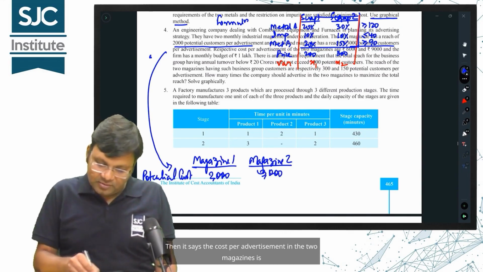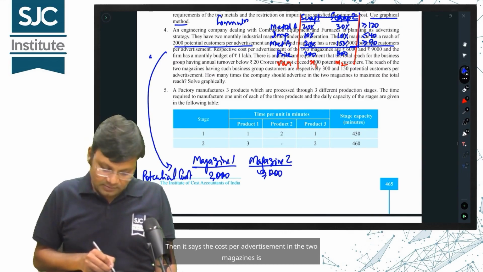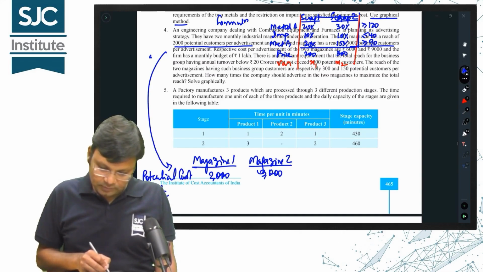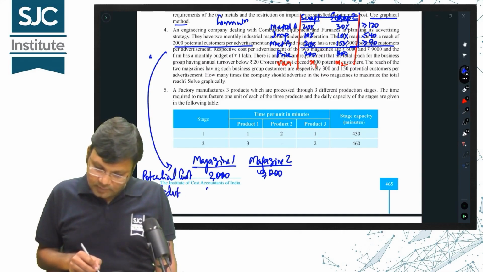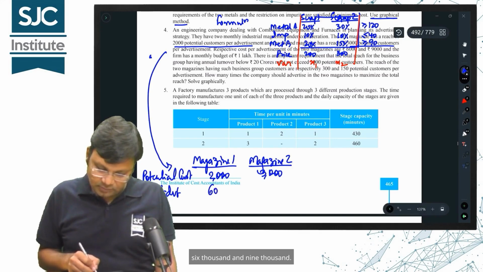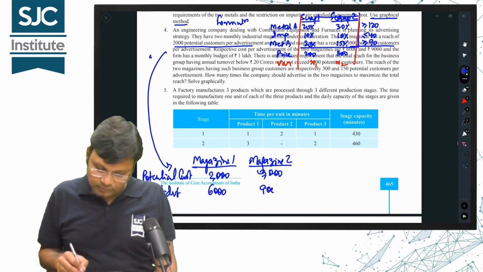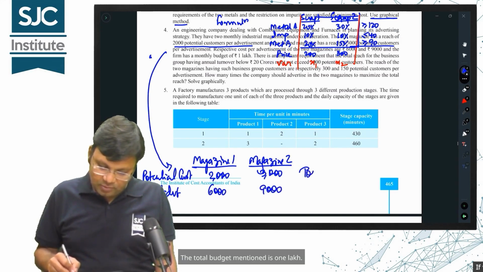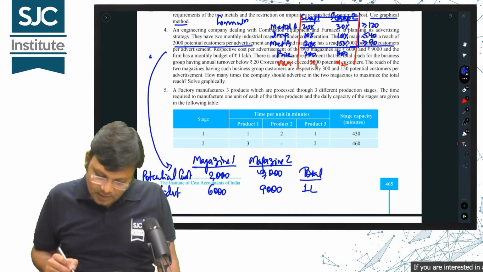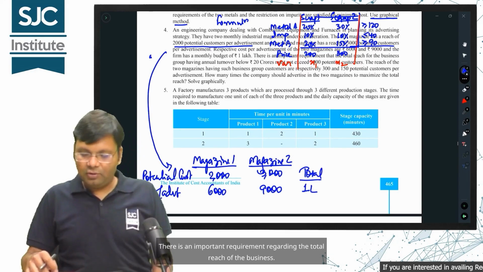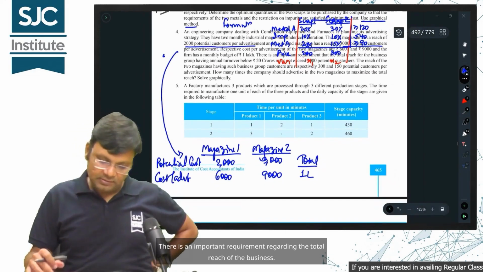Then it says the cost per advertisement in the two magazines is 6,000 and 9,000. The total budget mentioned is 1 lakh. There is an important requirement regarding the total reach of the business.